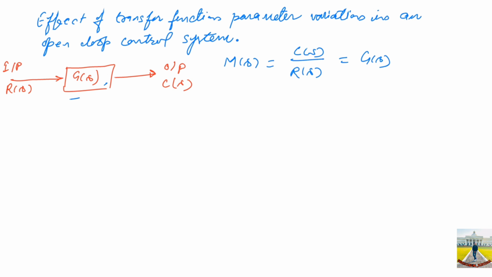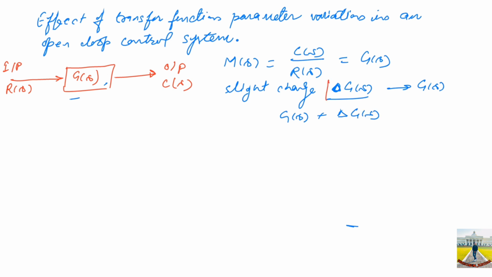Now I'm bringing in a slight change, del G(s). Del is a small value, so del G(s) is the change in the transfer function G(s). So the total transfer function, instead of G(s) only, will become G(s) plus del G(s).